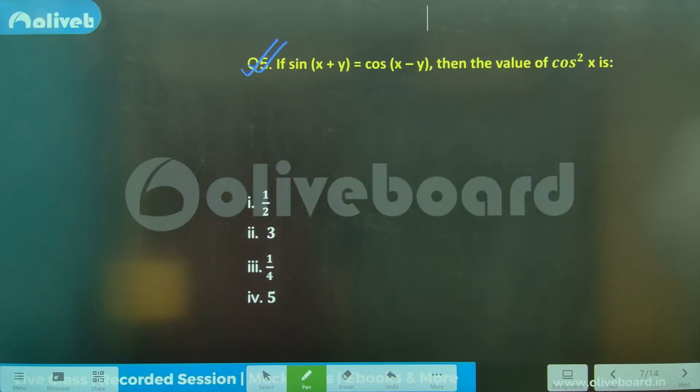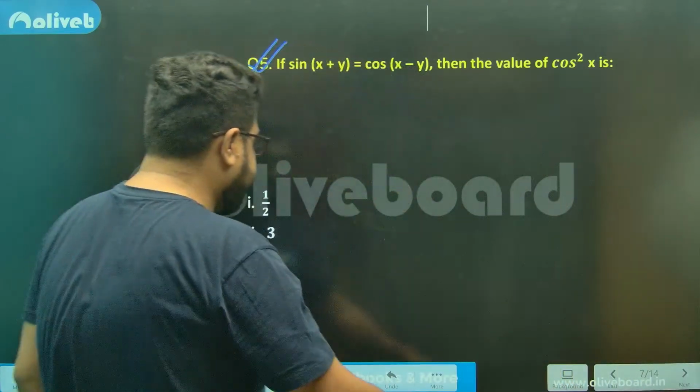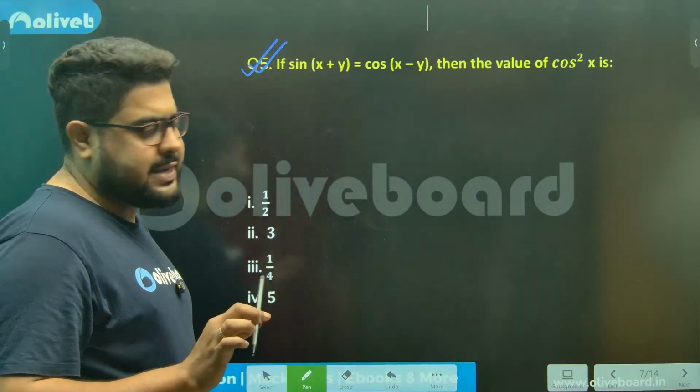It's a brilliant question, just a one liner. Anyone? VK has given the answer 1 by 4. You see, it's a very simple question actually.